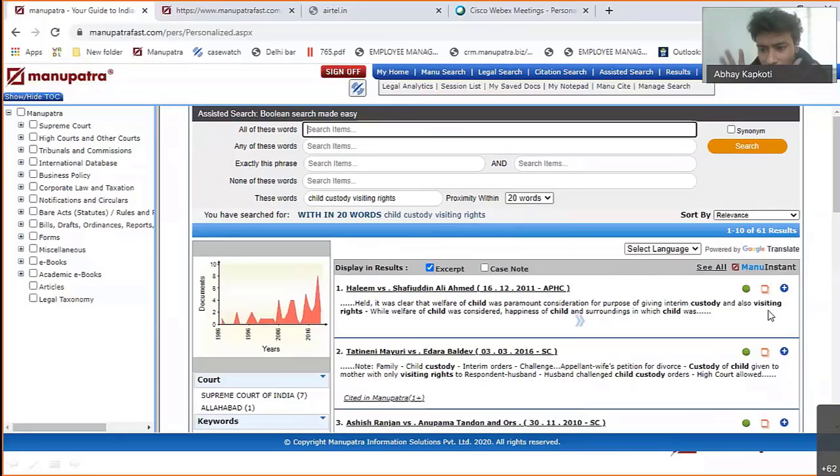Don't put a lot of things. Just put in the keywords. These are the 4 things I'm looking for in my judgment, 4 keywords, and give them a proximity, say 20, 50, depending on your requirement.